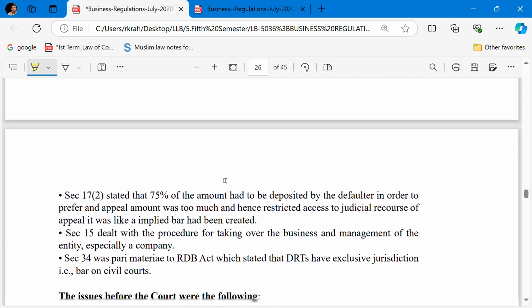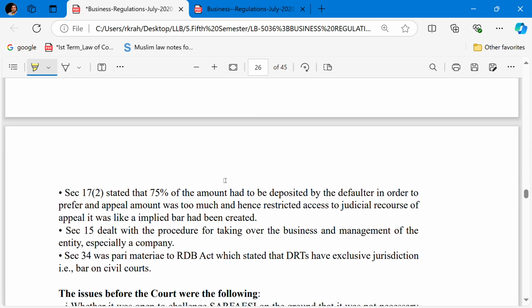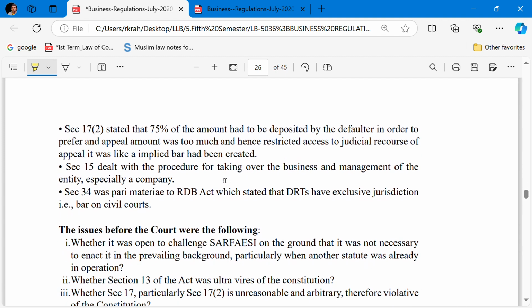Section 15 dealt with the procedure for taking over the business and management of the entity, especially a company. Section 34 was pari materia to the RDB Act, which stated that DRTs have exclusive jurisdiction, that is the bar on the civil court.